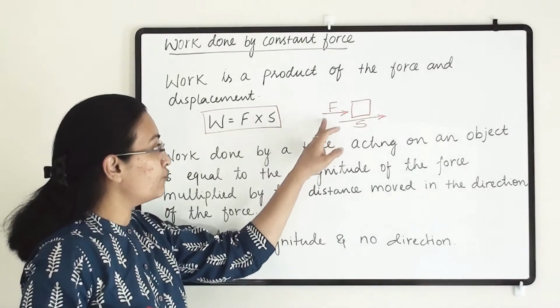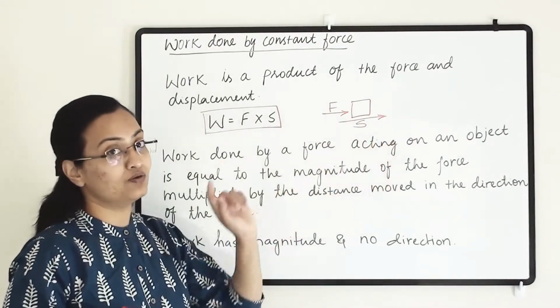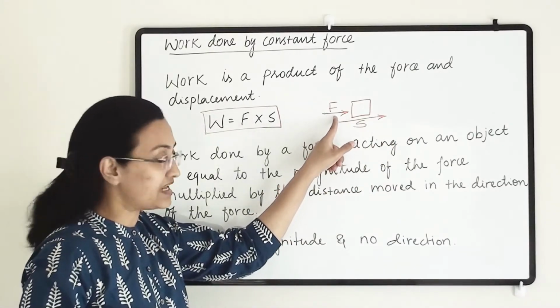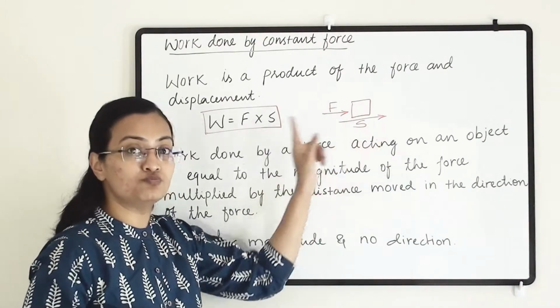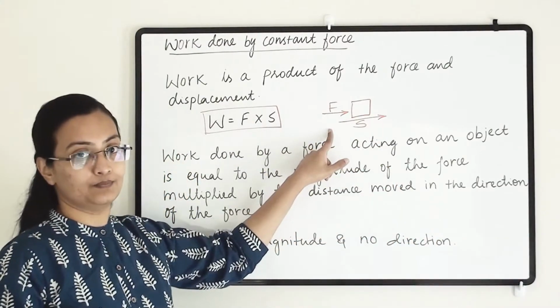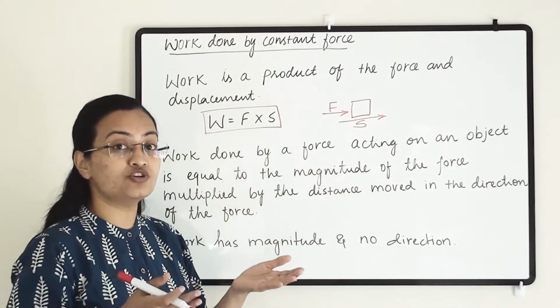If we are forcing the object towards this side, but it is not moving, then work has not been done. If we are applying force in this direction and the object is moving in that direction only, then the work has been done. And what is the measure of work done? How do we check how much work has been done?